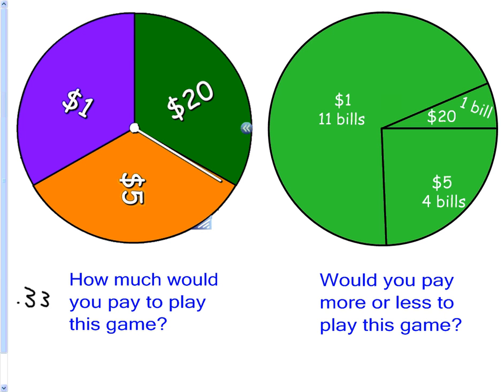A third of $20 would be 20 divided by 3, $6.67. And then a third of $5. So 5/3 is like 1 2/3. It's $1.67. About $8.67. Is that right? And most of you guys were right on your gut feeling. That's good. All right. Moving on.